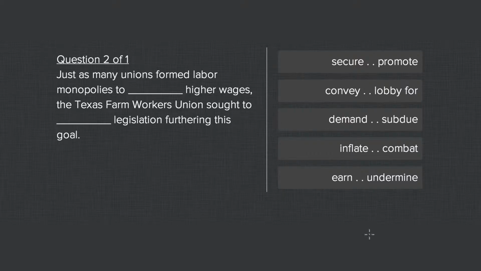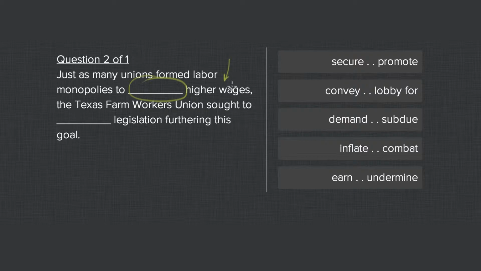This is the real Tom Rose, and we're dealing with a cause and effect relationship here. So we've got unions forming labor monopolies to, and then you have to figure out what's something that someone might form a labor monopoly to do. Well, unions are typically formed for getting higher wages, right? So higher wages are listed right here.